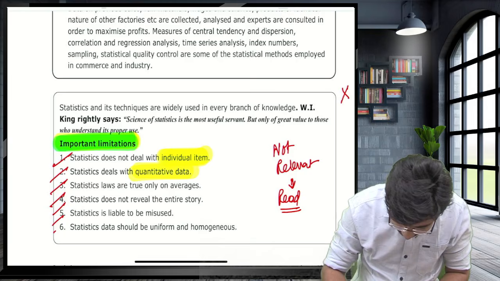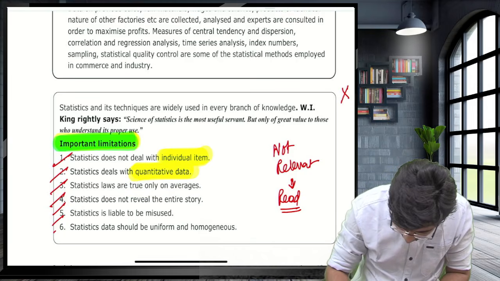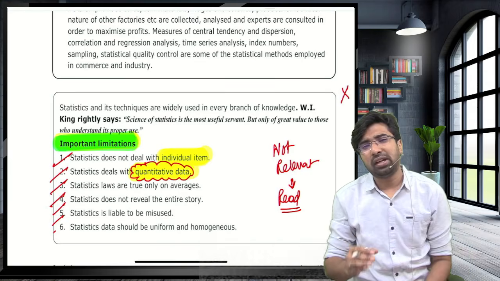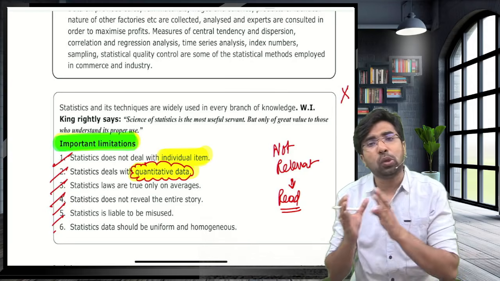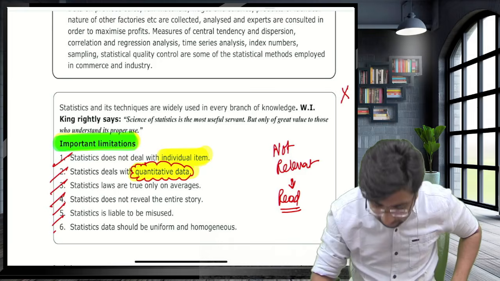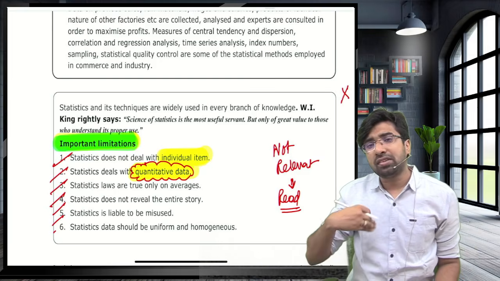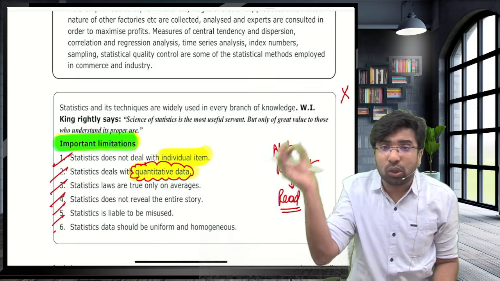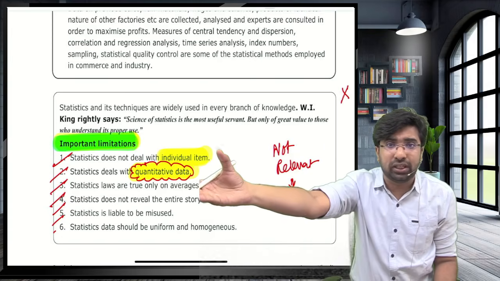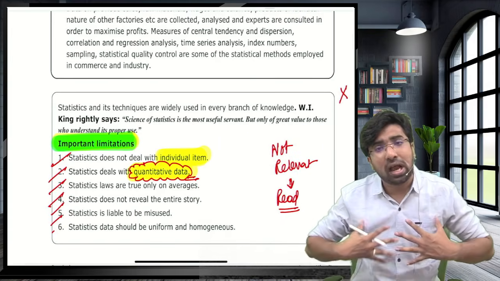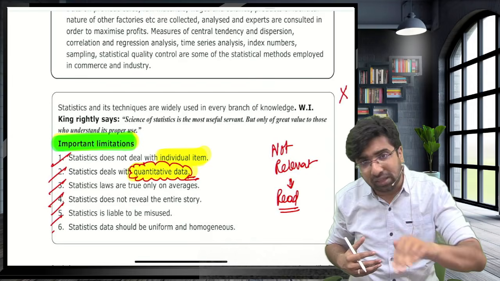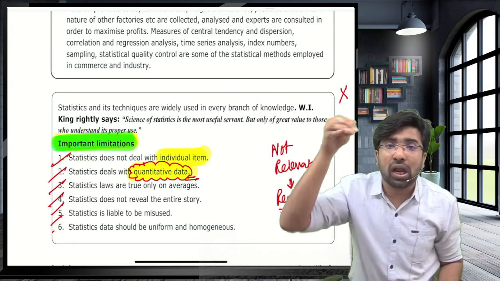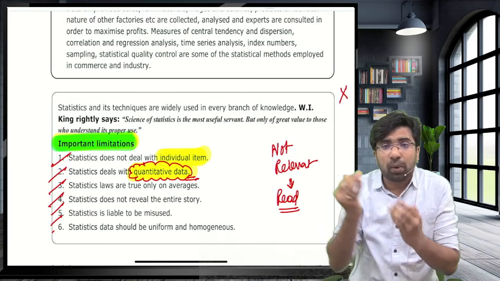Guys, statistics deals with qualitative data and quantitative data. In the general sense, yes, the definition of statistics is true, that it comprises the qualitative aspect and the quantitative aspect also. But guys, when you are collecting data in quality format, what statistics does is assign fixed numerical values to that quality. They convert the quality data also into quantity. That's why, guys, this is also a limitation. I know the definition consists of both, but when you apply the tools and techniques of statistics, they convert the qualitative data also into quantity by assigning them some numbers.